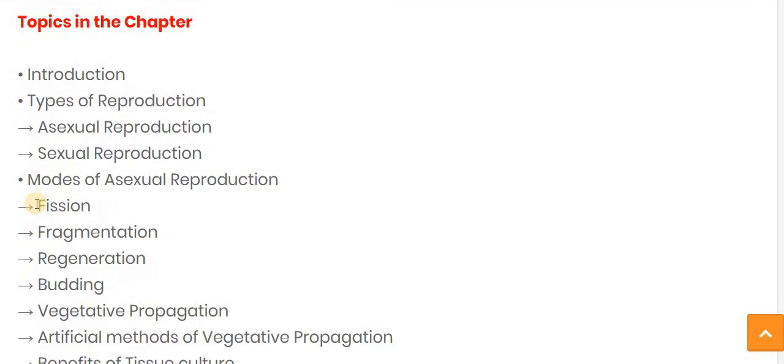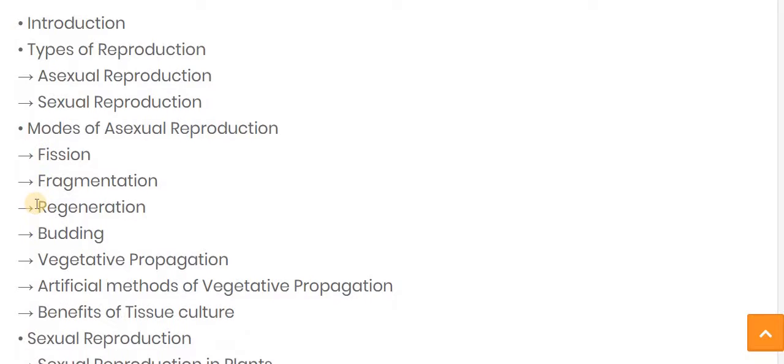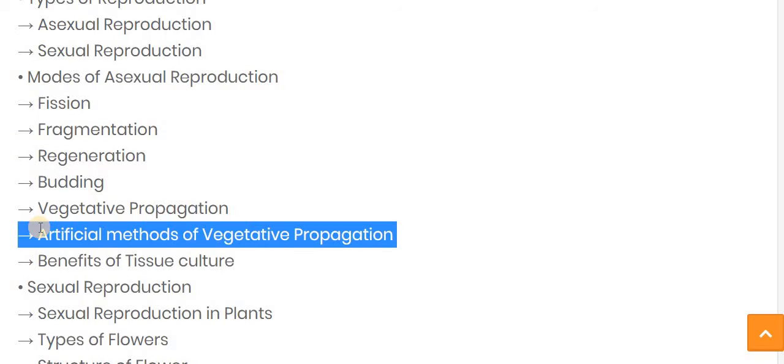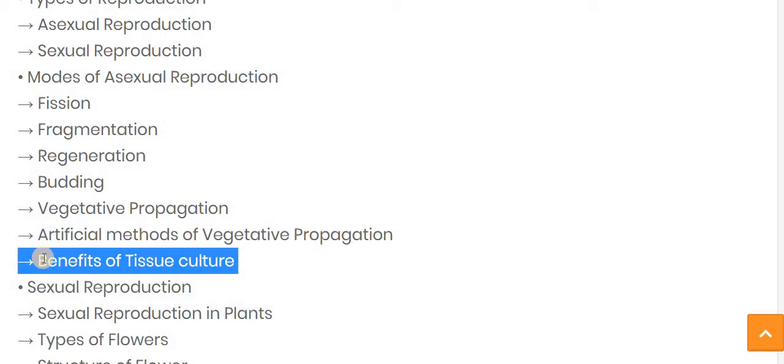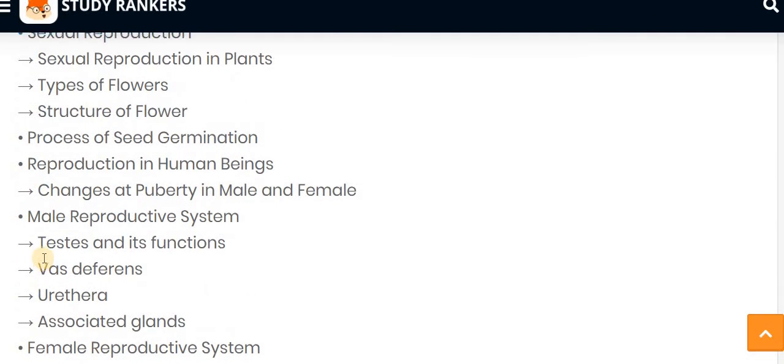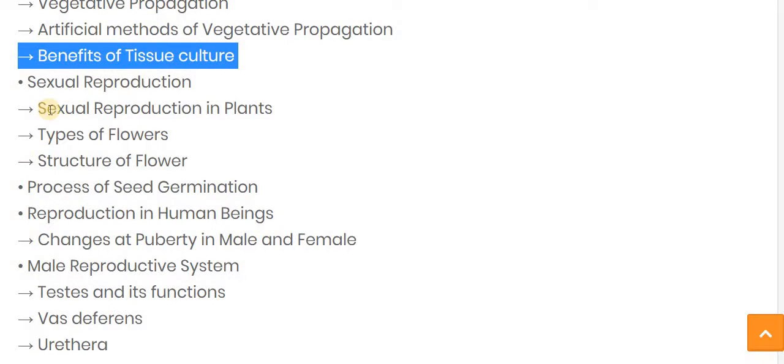Okay, in this chapter we have seen the introduction, then the types of reproduction: asexual reproduction and sexual reproduction. First, we have seen asexual reproduction, in which there are several types: fission, fragmentation, regeneration, budding, vegetative propagation, artificial methods of vegetative propagation, and the benefits of tissue culture. Then after that we have seen sexual reproduction.